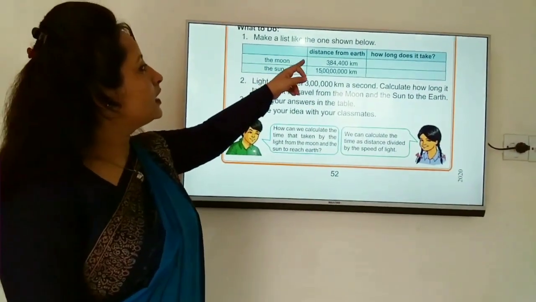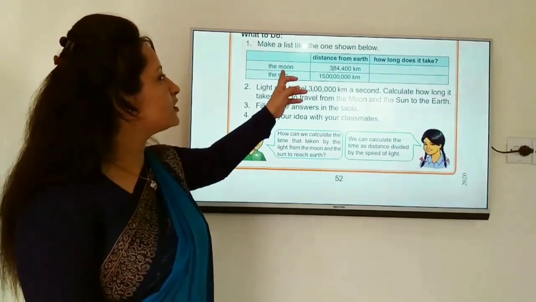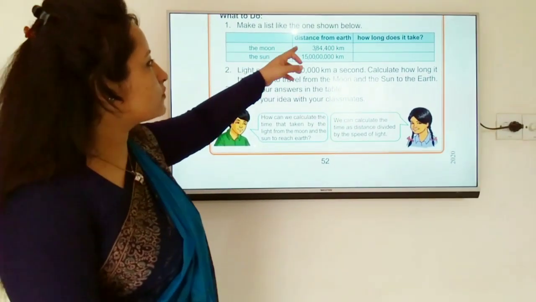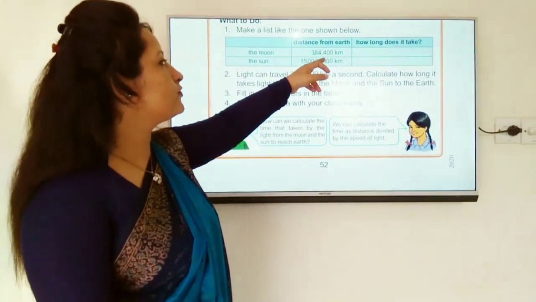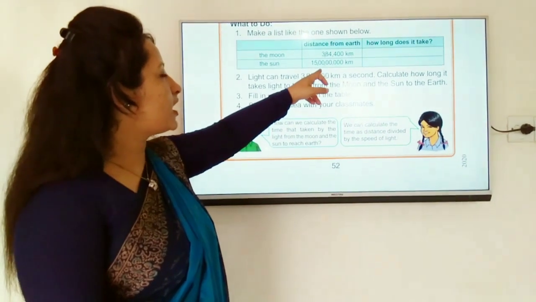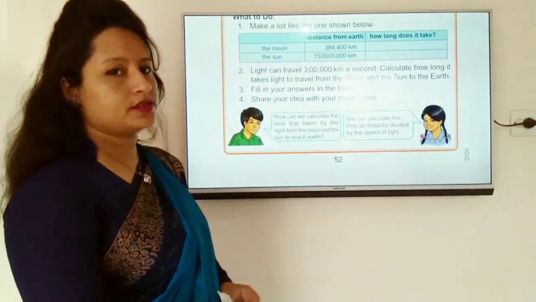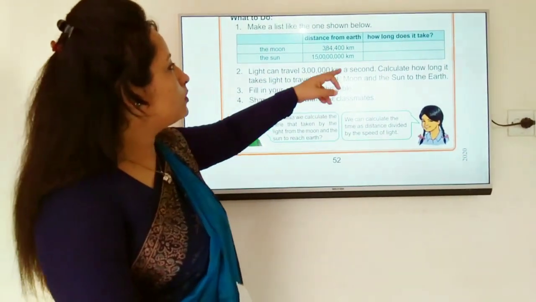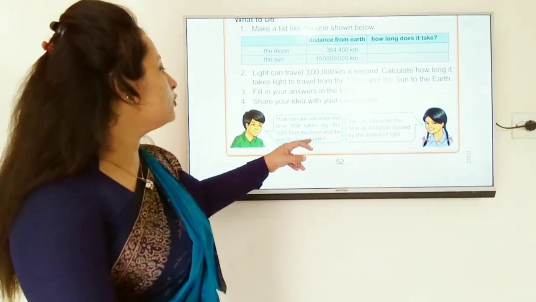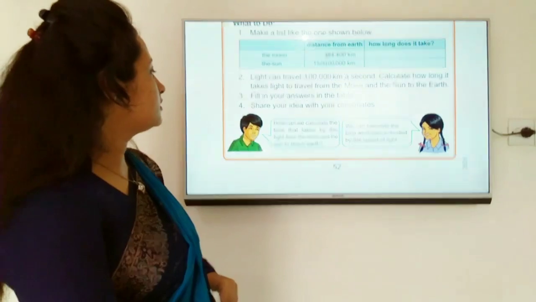So, here the distance from the earth to the moon is given. The moon's distance from the earth is 3,84,400 kilometers, and the sun's distance from the earth is 15 crore kilometers. So, how long does light take from the moon and the sun to reach earth?